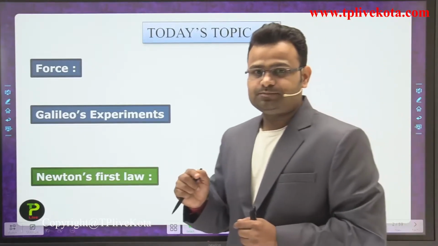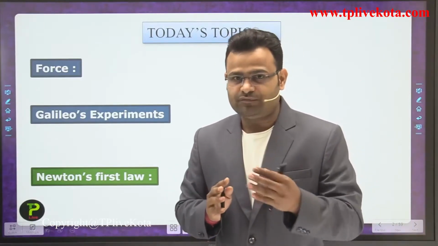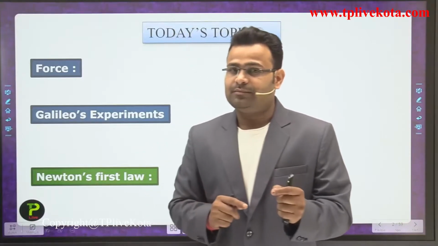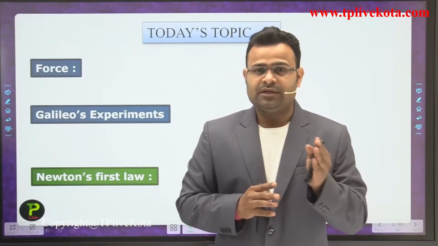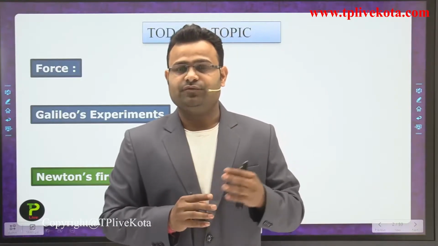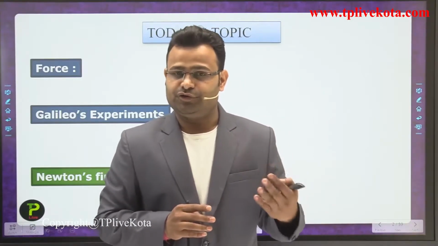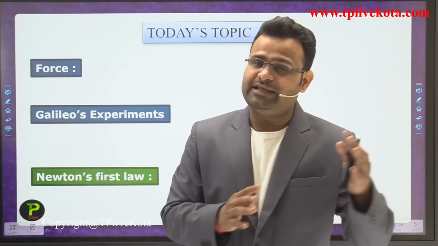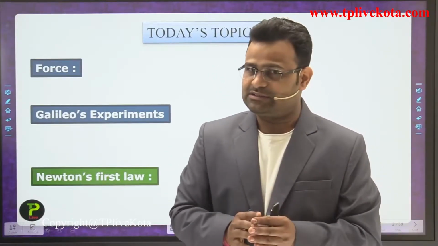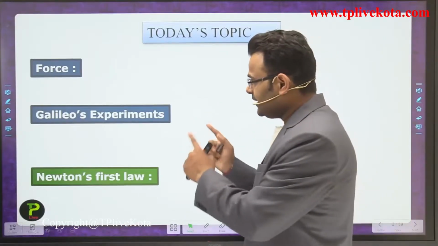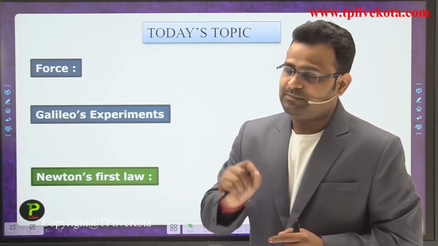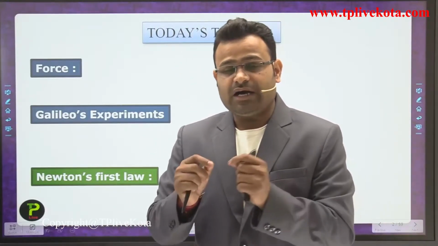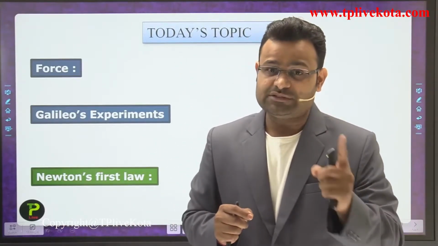Before Newton gave his laws of motion, more scientists gave different suggestions that formed the basis for Newton's laws. Newton gave the final laws, but before that many scientists gave their ideas. So before Newton, Galileo gave some properties, discussions and rules which were used by Newton.